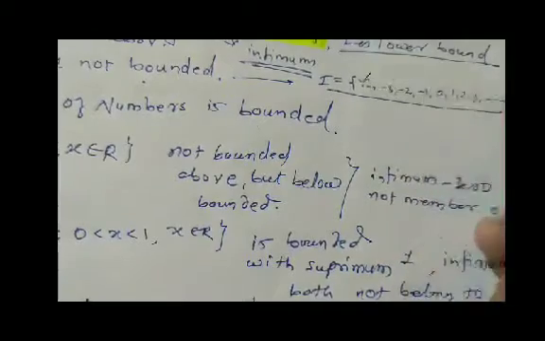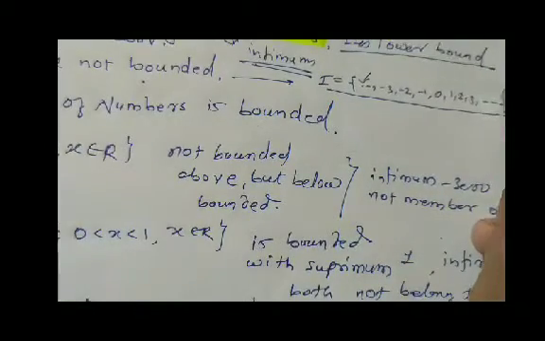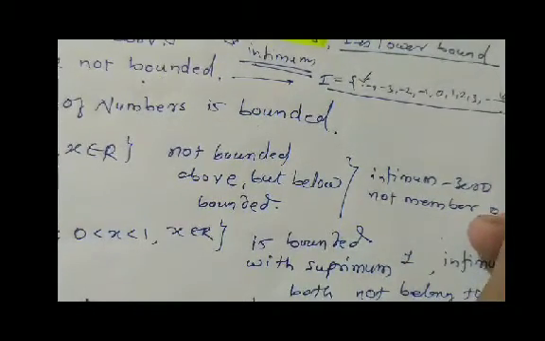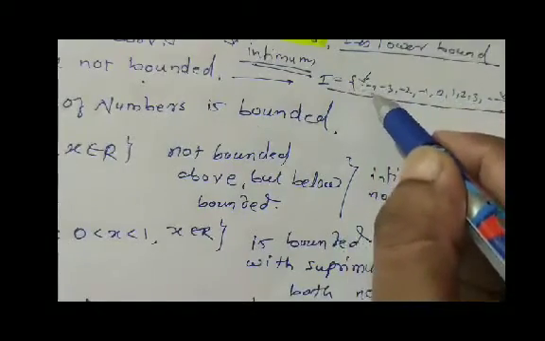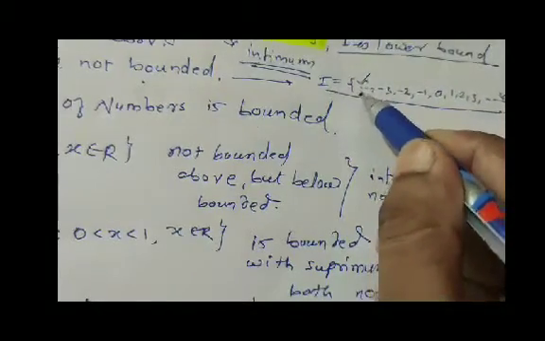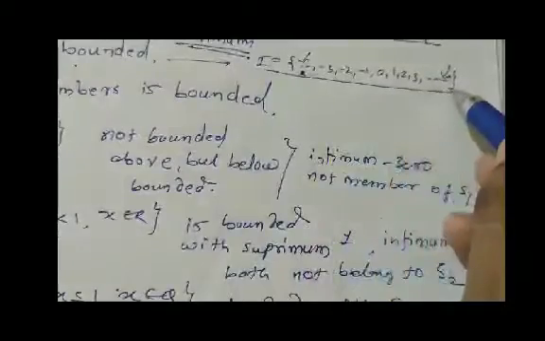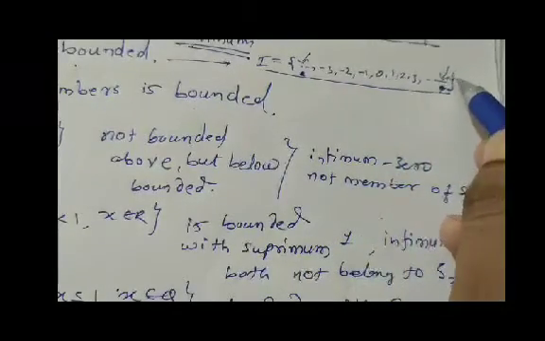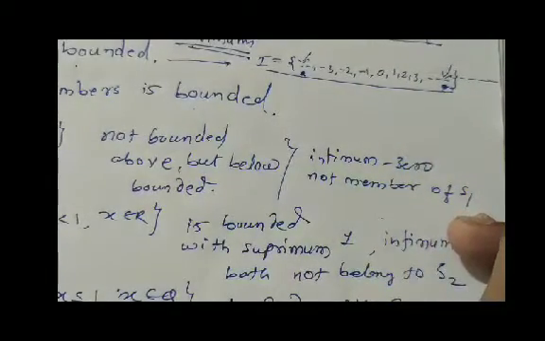We cannot name a lower bound or an upper bound because it is continuing in this way.